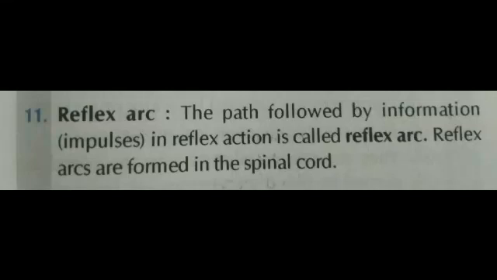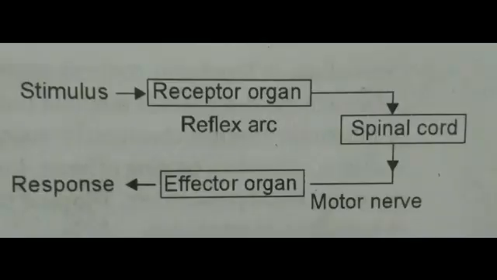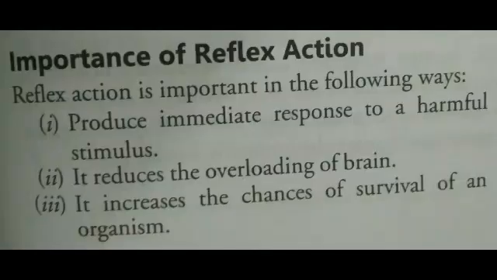The path followed by the reflex action is called the reflex arc. We can understand it through this path. First, we receive the stimulus. Stimulus means information from the environment. It is received by a receptor organ like the skin. Then it is transferred to the spinal cord. The spinal cord takes the action and transfers it to the motor nerves. Then it is transferred to the effector organs such as muscles. Then the muscles take action against it.